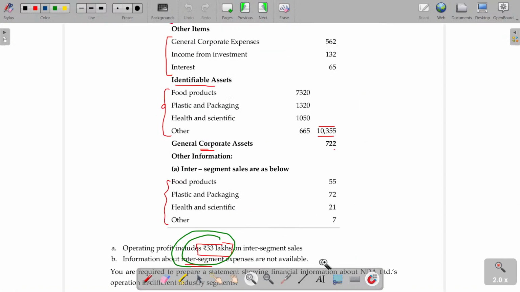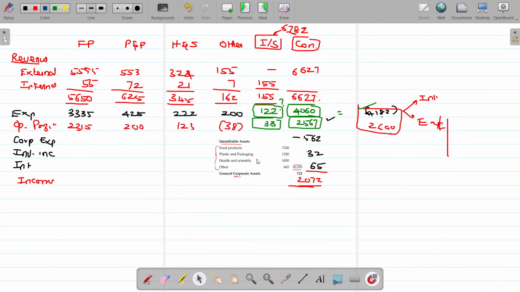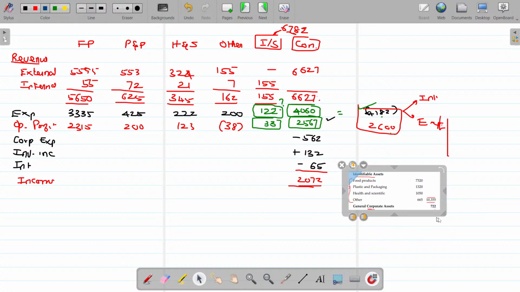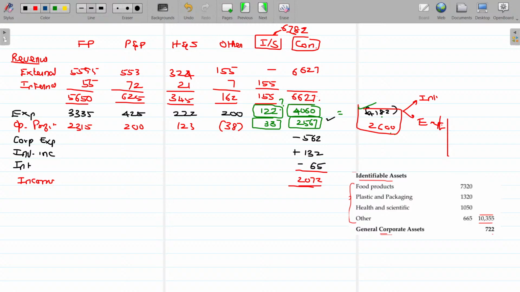Now, we have been given identifiable assets and general corporate assets.